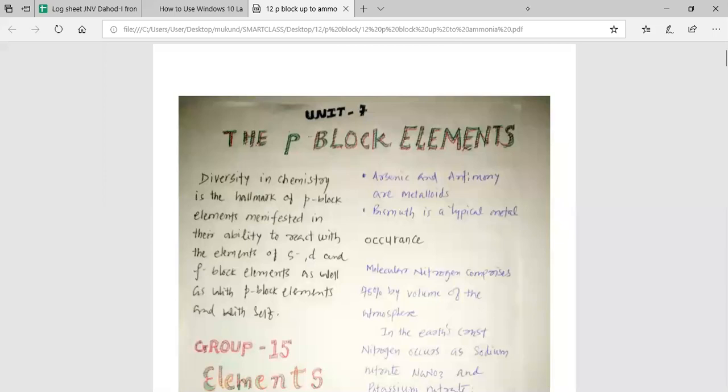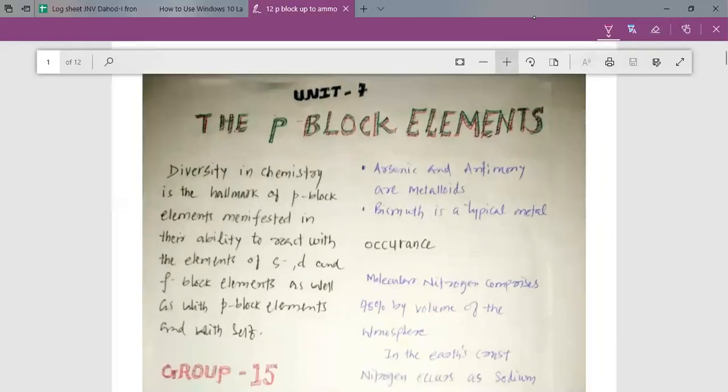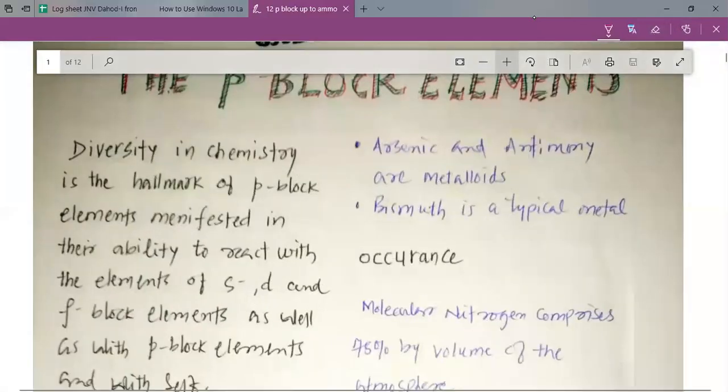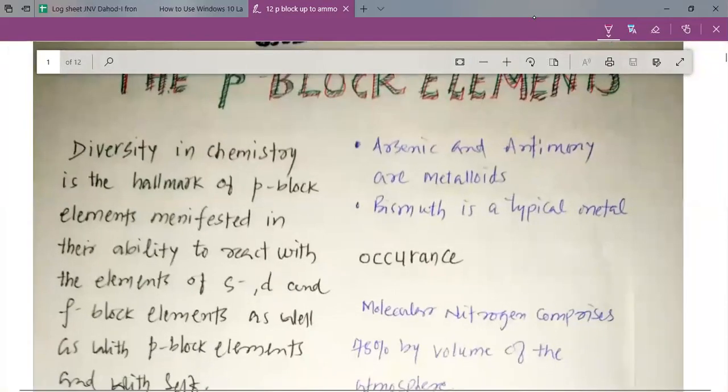I hope you can see the screen, dear students. Yes, sir. What is written on the screen? P block elements. Thank you for your reply.